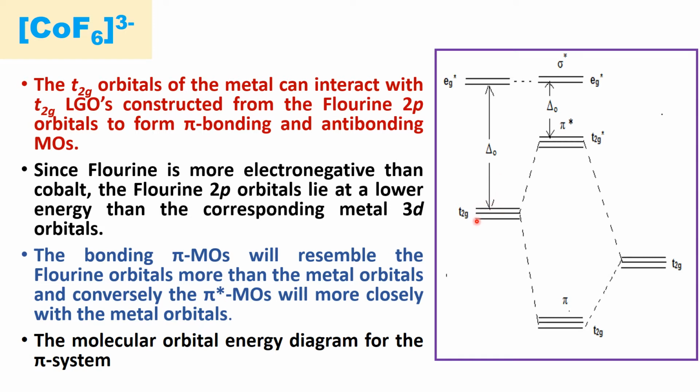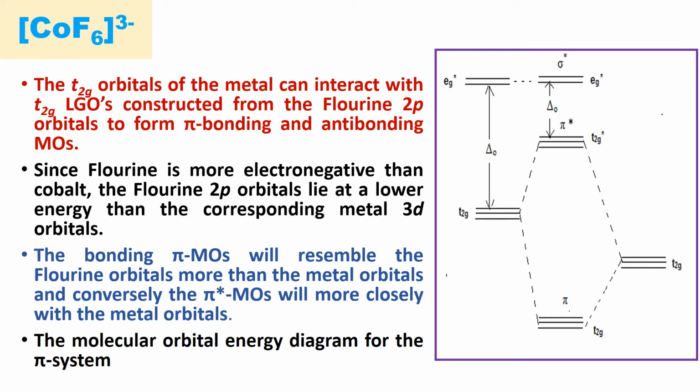And the T2G orbital takes part in pi bonding in octahedral complexes that have a matching symmetry with the T2G orbital of the ligand group orbitals.